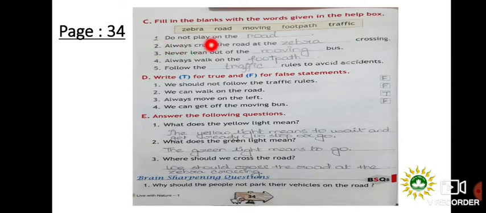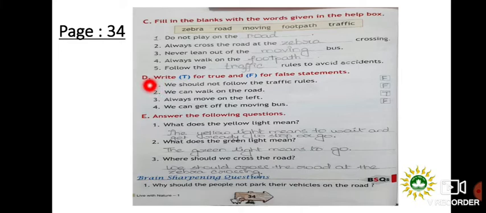Number 1. Do not play on the... So out of these options, the correct answer is road. So you will write road here. R-O-A-D, road. Next is always cross the road at the zebra crossing. Never lean out of the moving bus. Always walk on the footpath. Follow the traffic rules to avoid accidents.